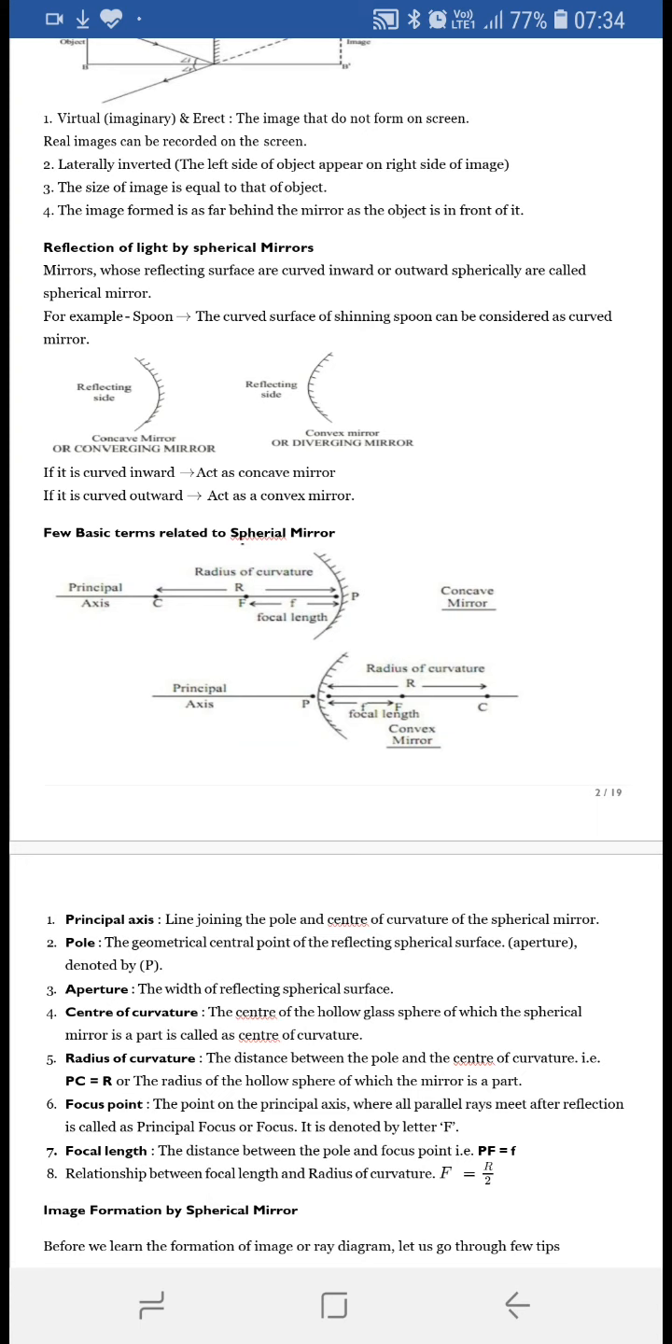And what do you mean by pole? We can say that the central point on the mirror, or aperture of the mirror, is known as pole. What do you mean by aperture?